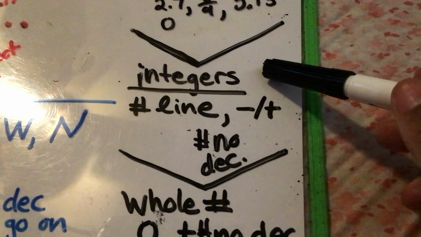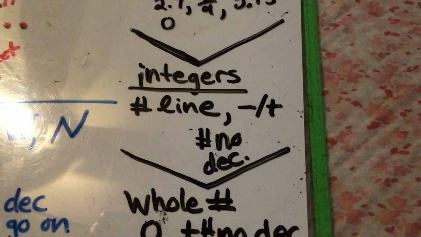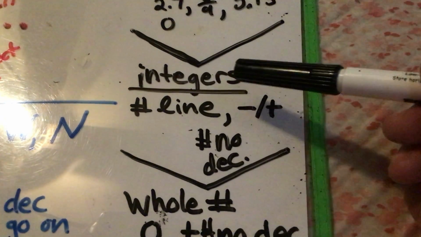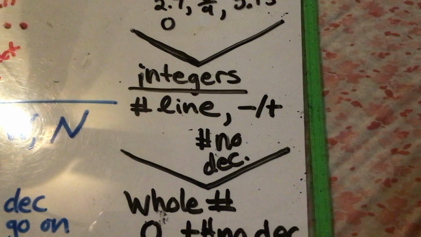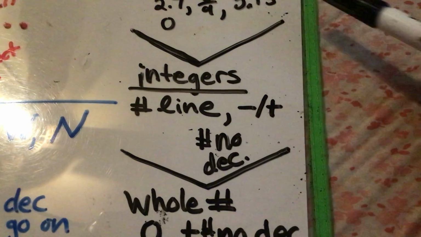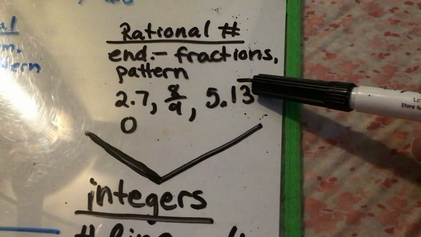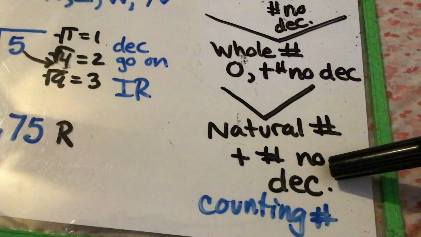Now let's see if it's an integer. Can I put negative 4.75 on a number line? And the answer is no. You can put a negative 4 on a number line, but you can't put any decimals on a number line. So it's not an integer. As soon as you say no, do not go further down the list. You have to go in this order that I wrote on this paper: from rational to integer to whole number to natural number.